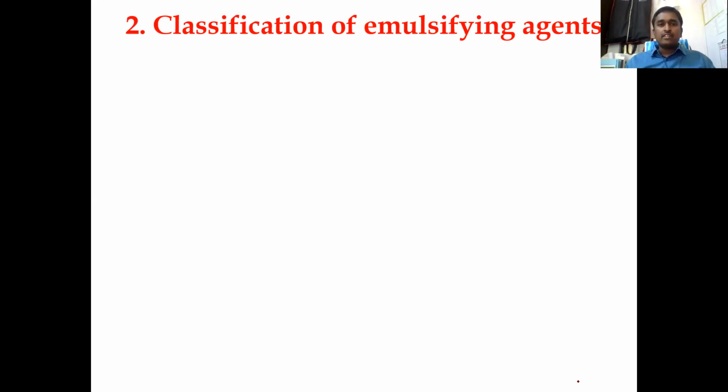So surfactants have two kinds of parts. One is the hydrophilic head and another is the lipophilic tail. This hydrophilic head and lipophilic tail will not be in exactly equal ratio. It is not like 50:50.